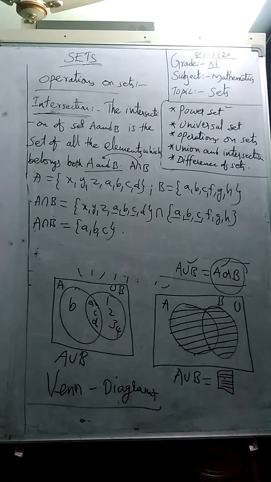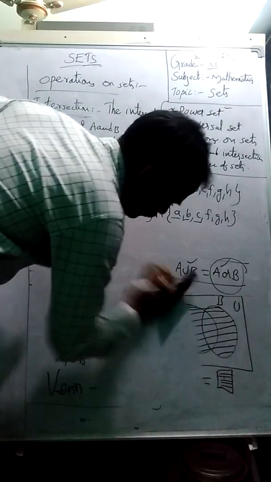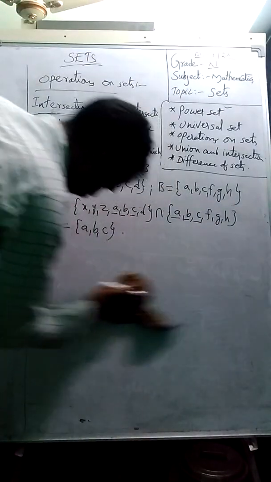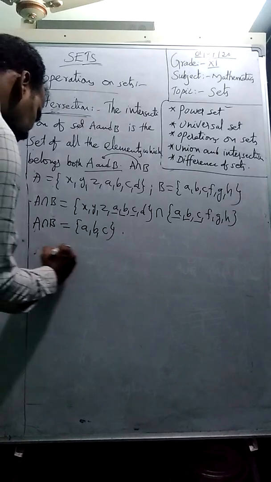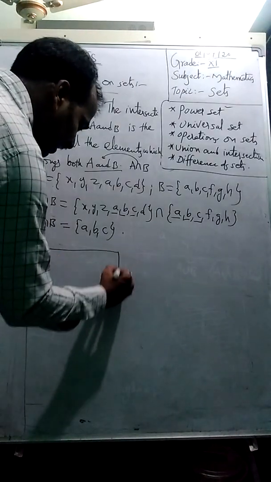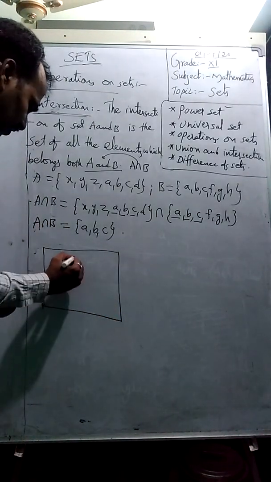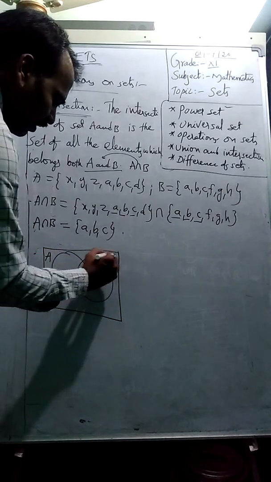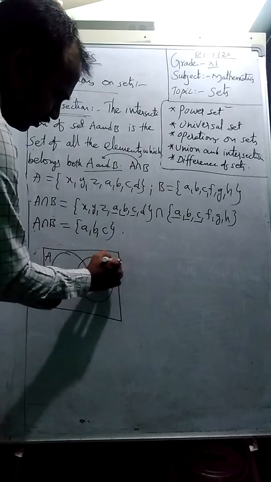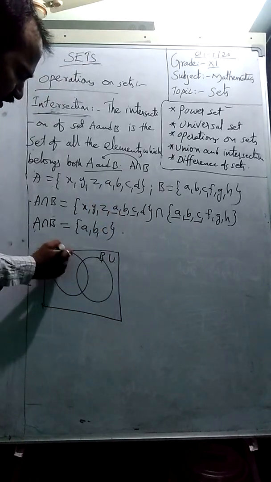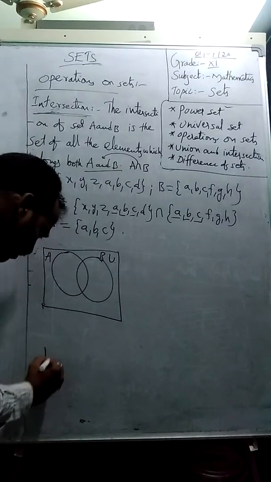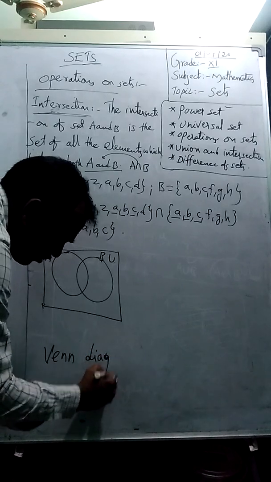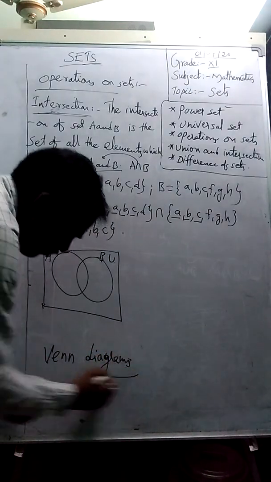We can represent this graphically in this manner, students. The same thing we will represent through a Venn diagram, or Venn and Euler diagram. A, B, and this total, students, is the universal set. Generally in Venn diagrams we represent the universal set by using square or rectangular diagrams.